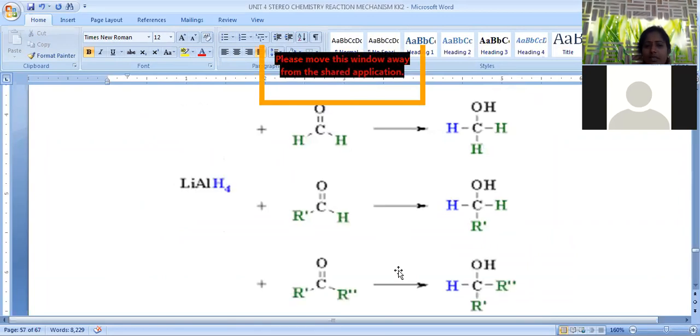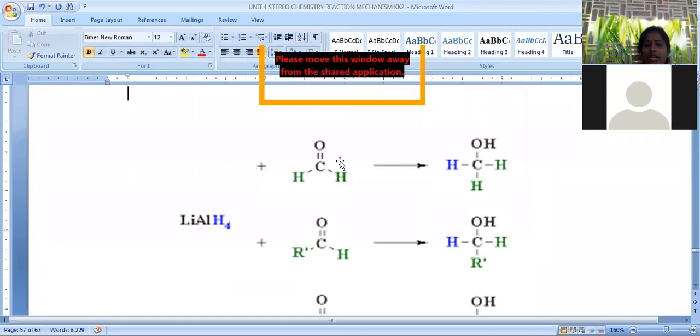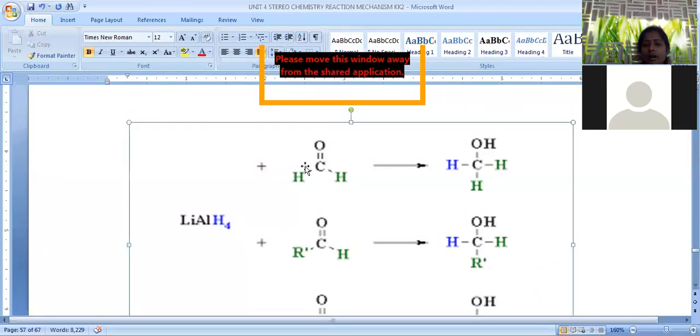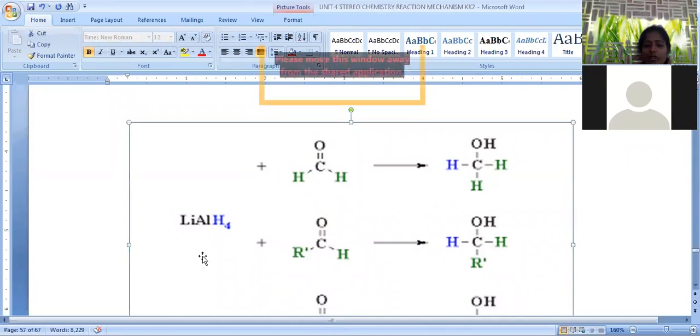Now let us see some possible reactions. When we take formaldehyde, formaldehyde is nothing but H-C double bond O-H. When formaldehyde is treated with lithium aluminum hydride, one of the hydrogens is added to this carbon atom, hence it is converted into methanol. So formaldehyde, after reduction with lithium aluminum hydride, is converted into methanol.